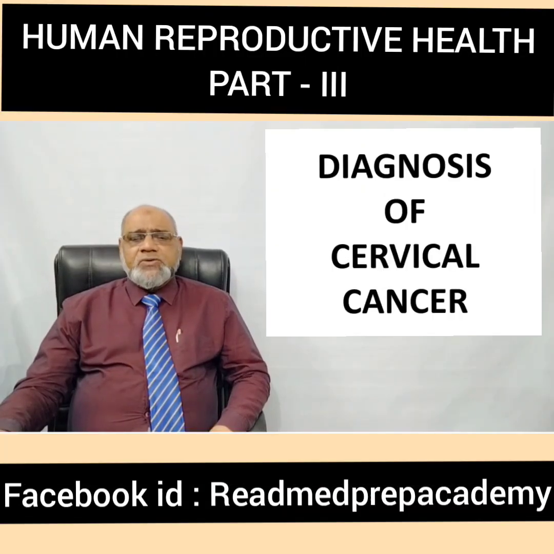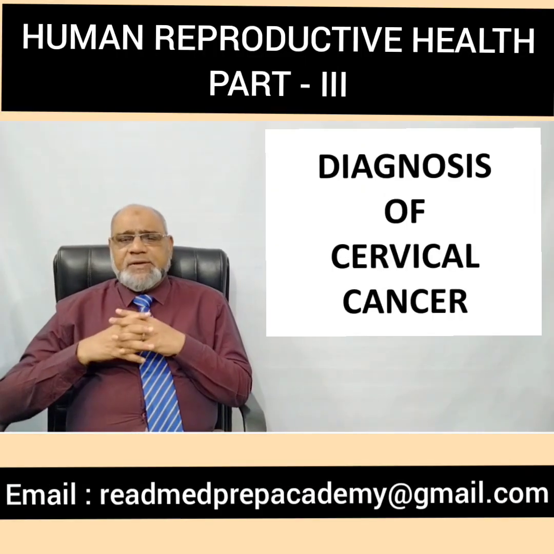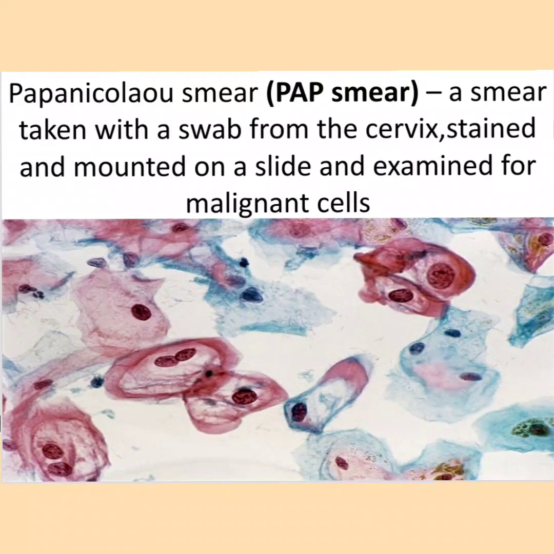How can we diagnose cervical cancer? Pap smear, otherwise called Papanicolaou smear. A smear is taken with a swab from the cervix. It is stained and mounted on a slide and is examined for the malignant cells.